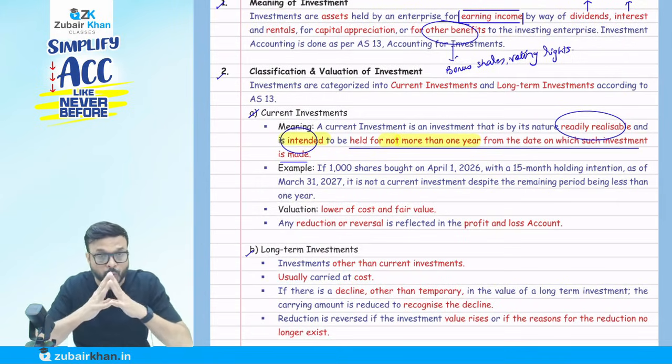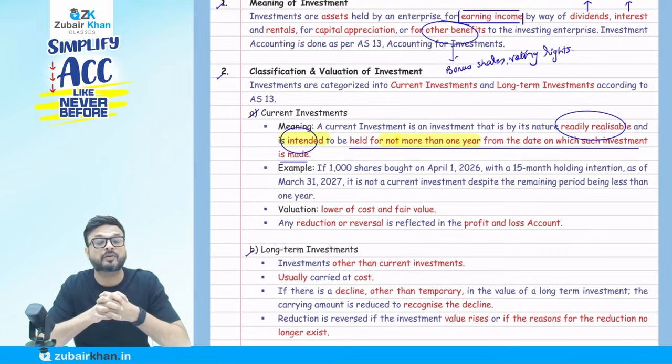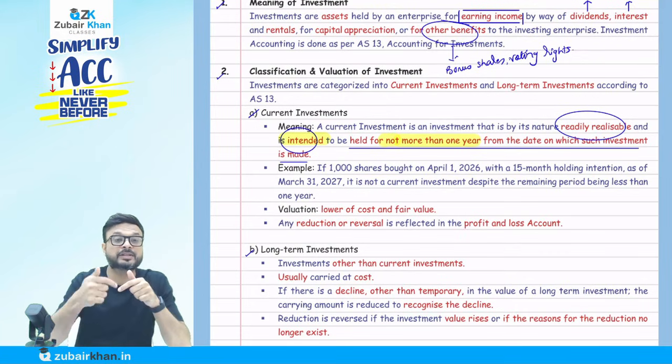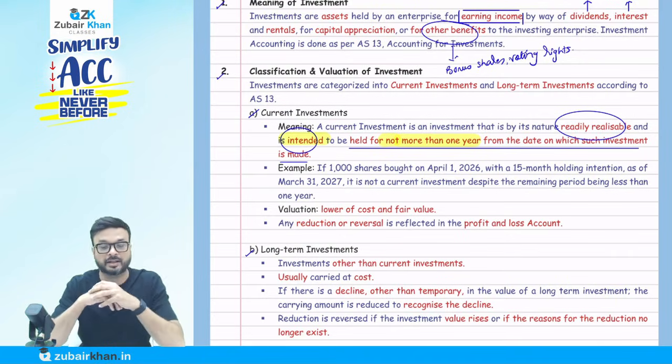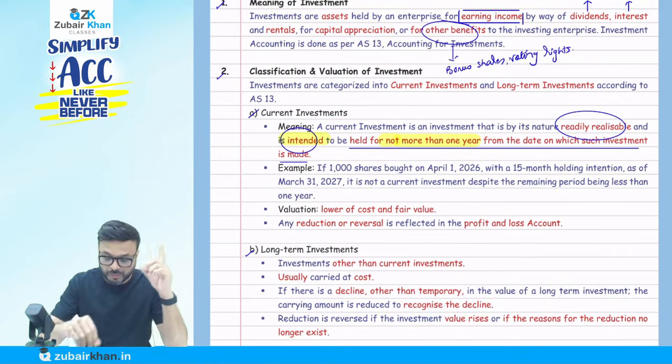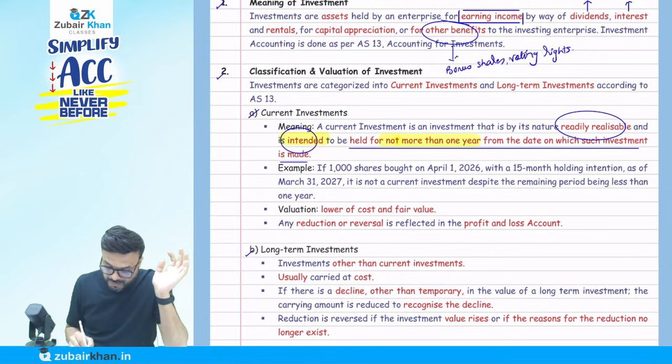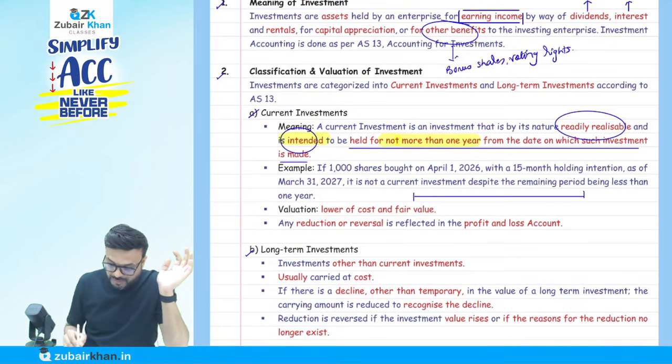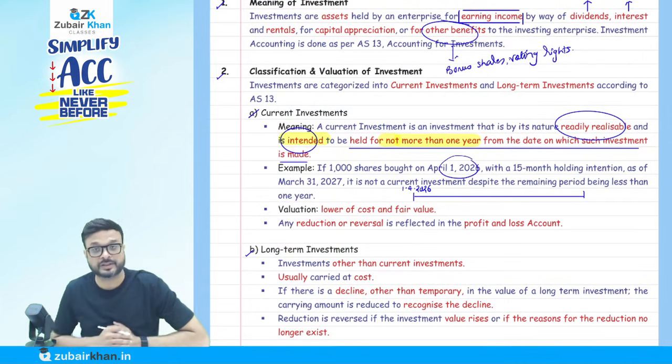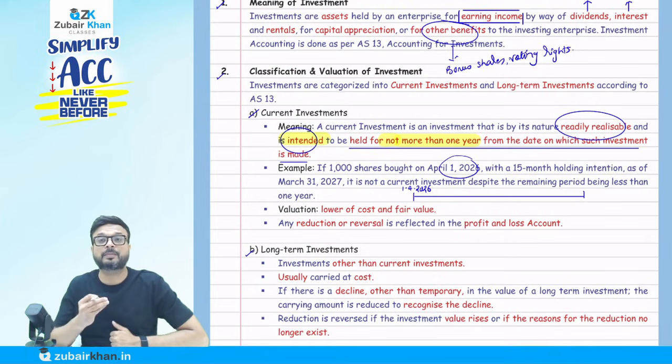My intention to hold it not more than 1 year from the date of such investment is made, from the date of investment that is. Very important here. Okay. So for example, if 1000 shares are bought on 1st of April 2026, we purchase how many shares? 1000 with a 15-month holding intention.